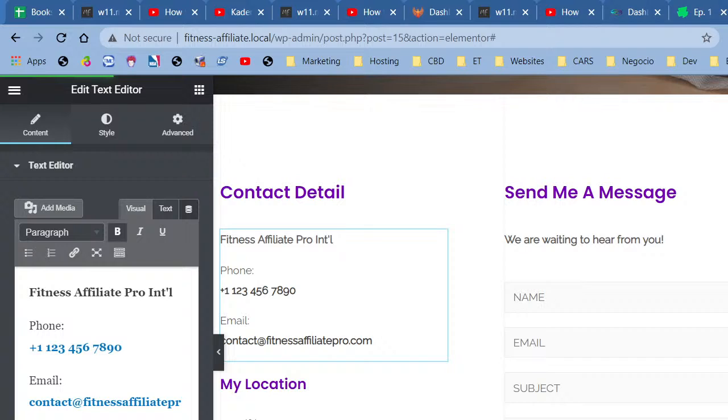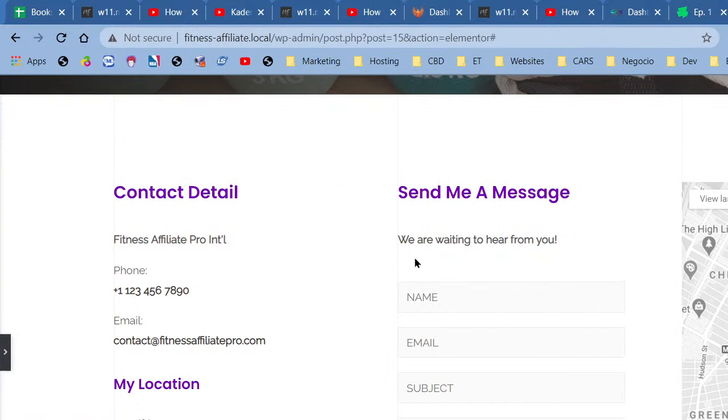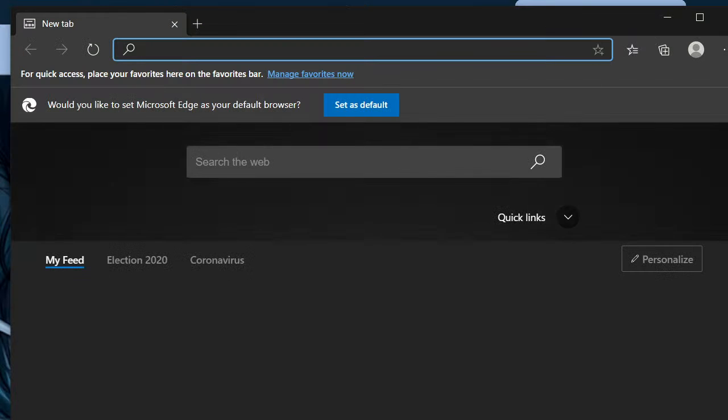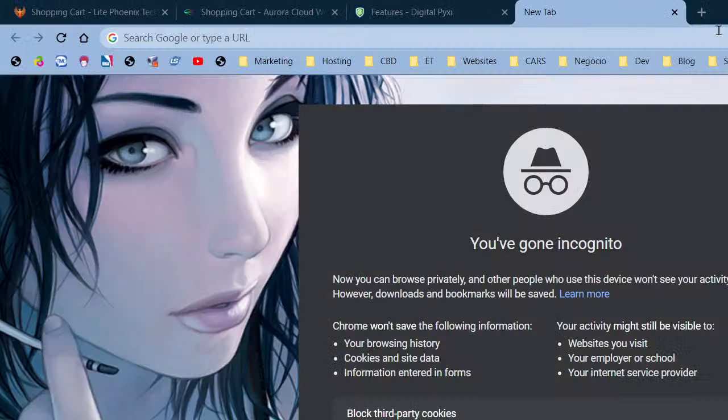Now, I don't know what I would like to do to this contact page, right? It looks okay as it is, but here's the thing. Maybe it could look better. So what I'm going to do is go over here to my incognito window. I've opened Microsoft Edge, sadly. So I'm just going to go ahead and close that, guys. Okay, and what I'm going to do is look up contact pages, right? I'm going to look at different contact pages.